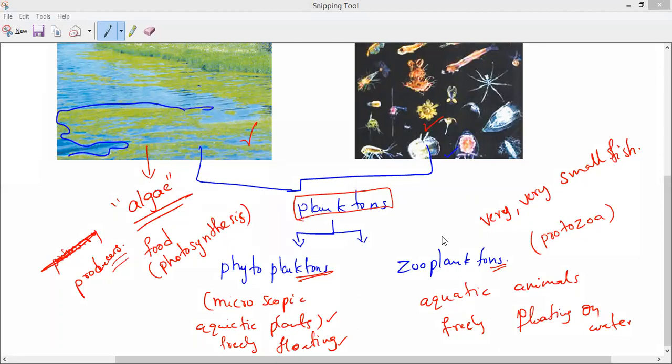So first of all, you can write planktons. Planktons are very minute or microscopic organisms freely floating on the surface of water.